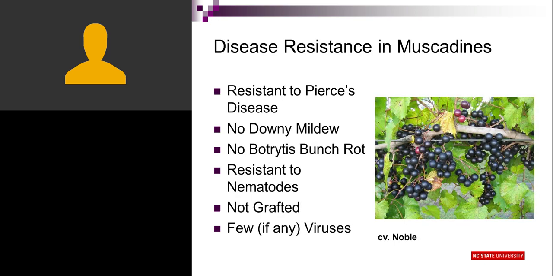We talked about muscadines being tough, and that's what disease resistance is. They're resistant to Pierce's disease, to downy mildew, botrytis. Lots of different pathogens that affect bunch grapes just do not affect muscadines. As a general rule, the most resistant muscadines, the most disease-resistant ones, are the ones that are dark fruit. So when we conduct fungicide trials on muscadines, we don't even try to do disease control tests on the black grapes because they're just really clean. So most of our fungicide work is done on the bronze cultivars.